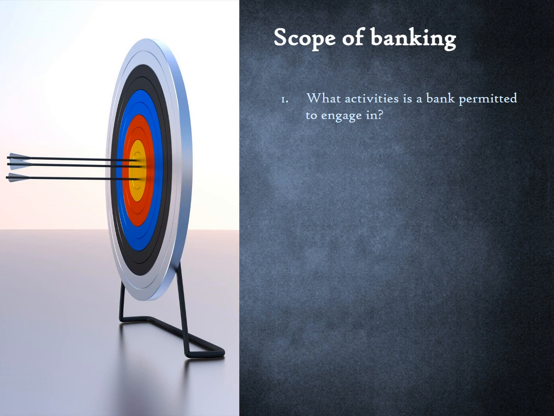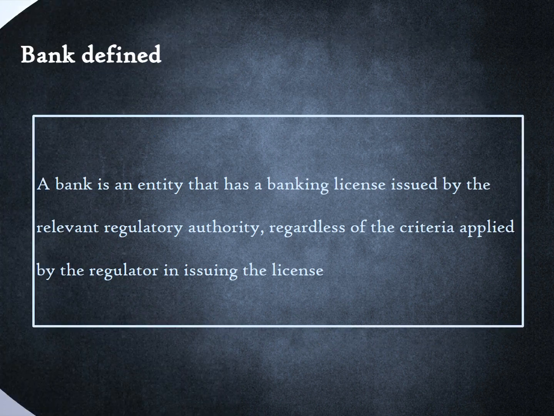What are banks permitted to do? For example, can they offer insurance products? Second, what activities are only permitted to banks? For example, can an entity make loans but not be a bank? The answer to both these questions vary by country. Hence, we will not attempt to define banks by the scope of what they do. A bank is simply an entity that has a banking license issued by the relevant regulatory authority, regardless of the criteria applied by the regulator in issuing the license.